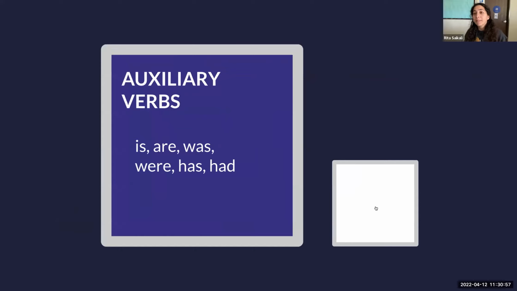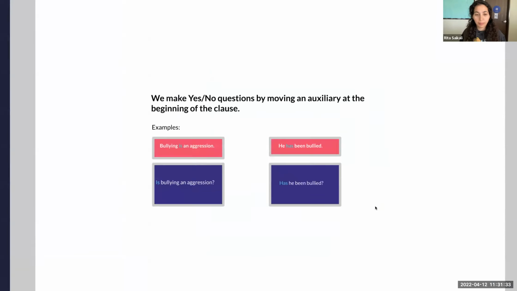All right, so typically, I know it doesn't necessarily make sense right now, but hang on with me. Typically is, are, was, were, has, had, these are some of our auxiliary verbs. Do is also one of them, okay? So usually they come with another verb. Does that make sense? It's usually is plus another verb, right? Has plus another verb. Do plus another verb, okay?